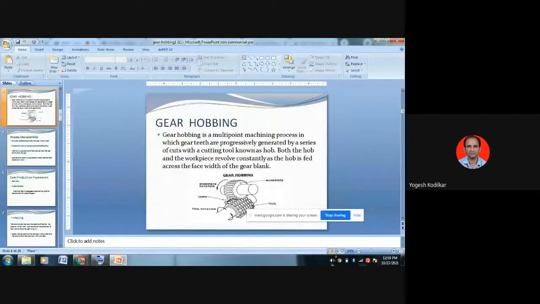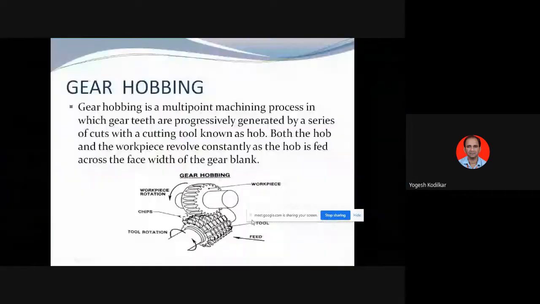So students, this is a gear hob rotating in this direction, and the job is also rotating. This is the workpiece. Workpiece rotation is anti-clockwise, suppose, and the gear hob is rotating in an anti-clockwise rotation. So the gear hob will be rolled against that rotating workpiece.